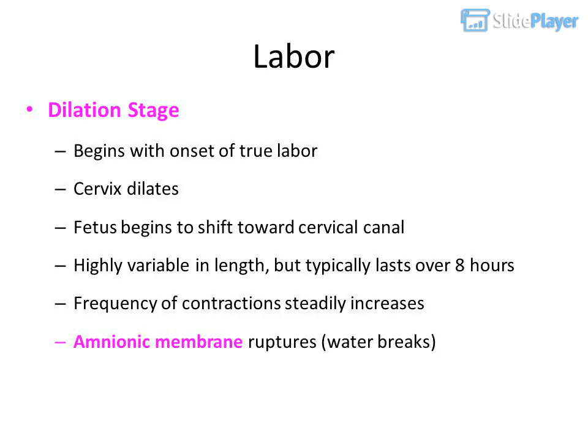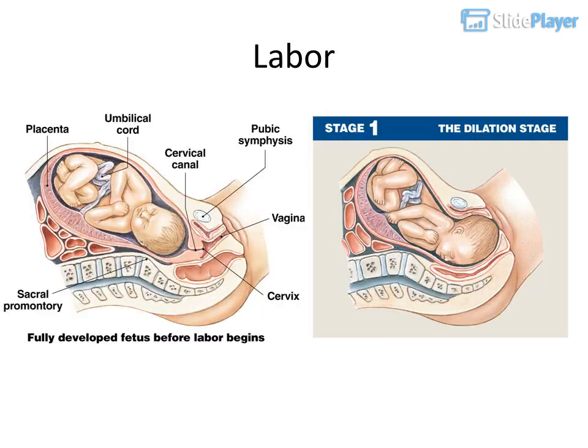Labor, dilation stage, begins with the onset of true labor. The cervix dilates. The fetus begins to shift toward the cervical canal. Highly variable in length, it typically lasts over 8 hours. The frequency of contractions steadily increases. The amniotic membrane ruptures and the water breaks. Labor.